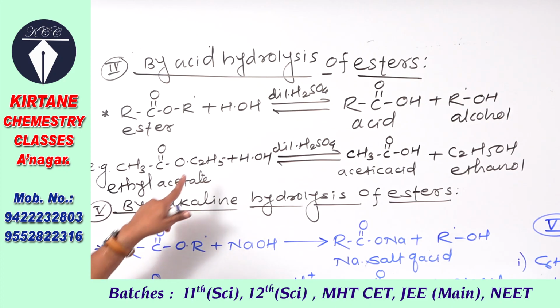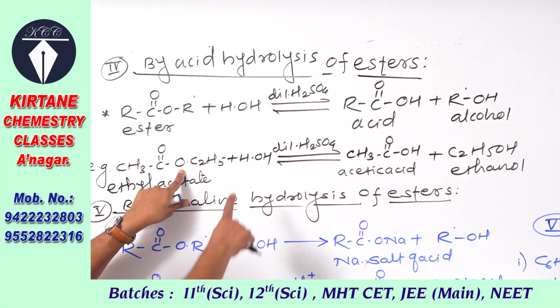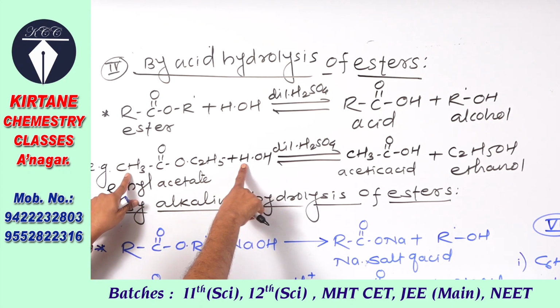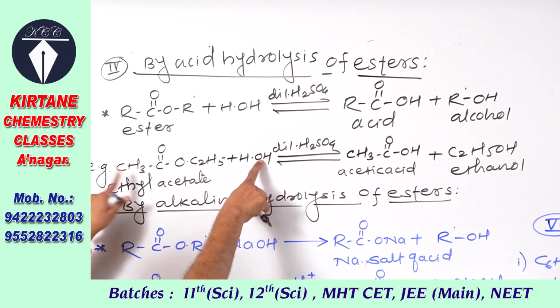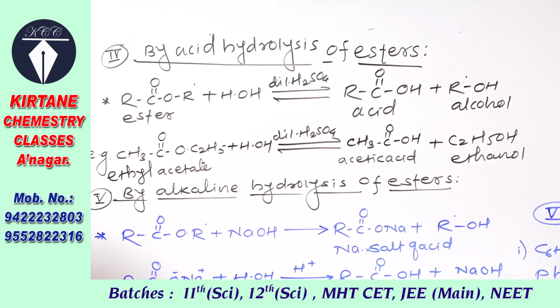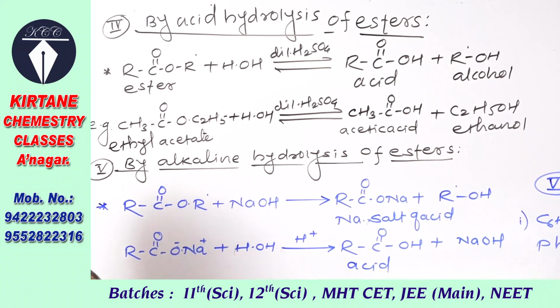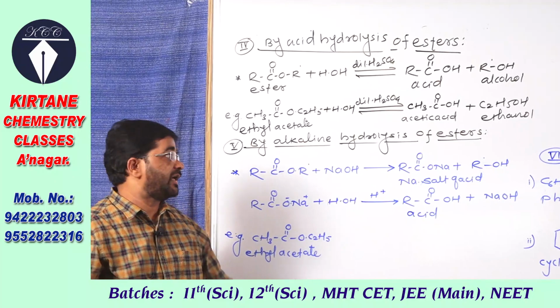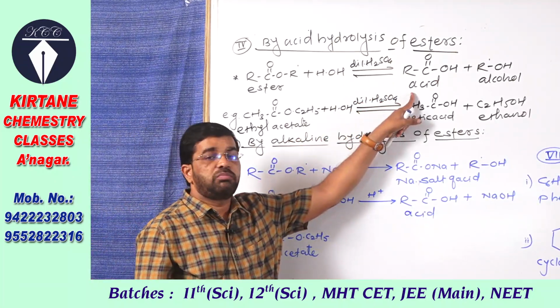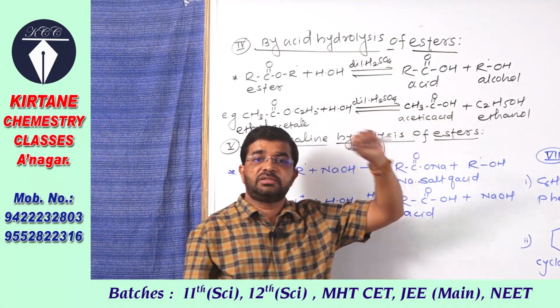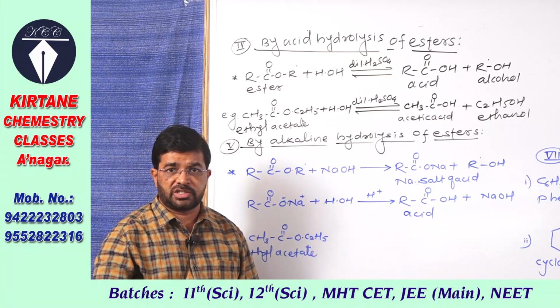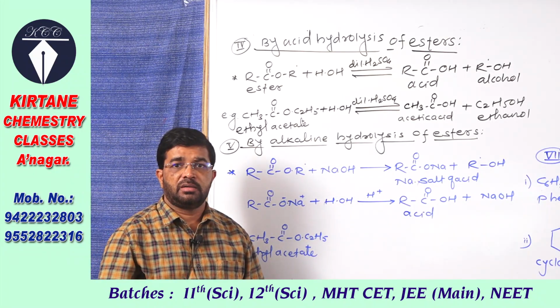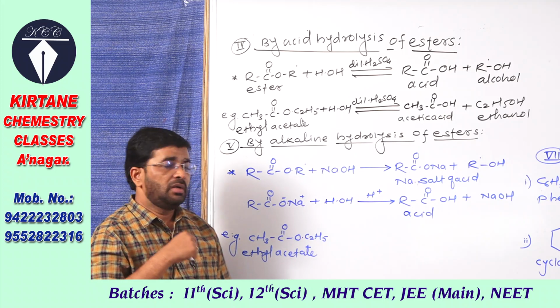So it forms C2H5OH and CH3C double bond OOH. So esters on hydrolysis with dilute sulfuric acid give a mixture of carboxylic acid and alcohol. By this reaction also we can prepare carboxylic acid.